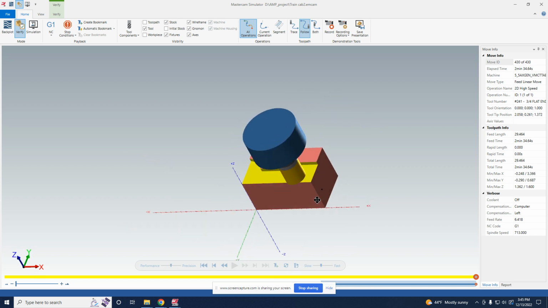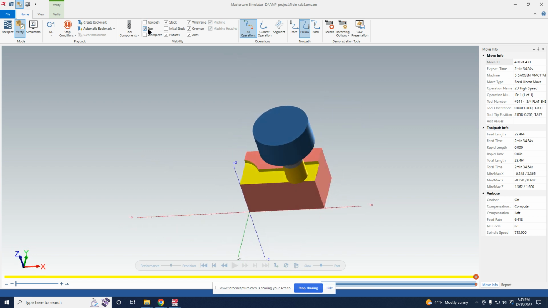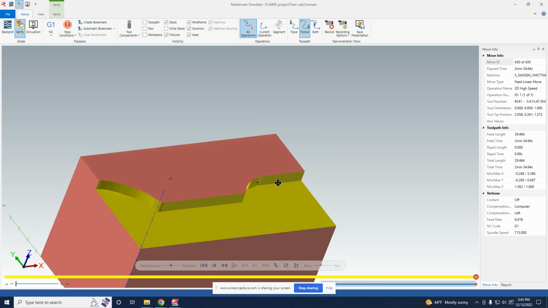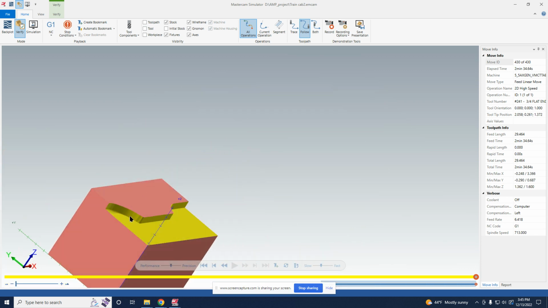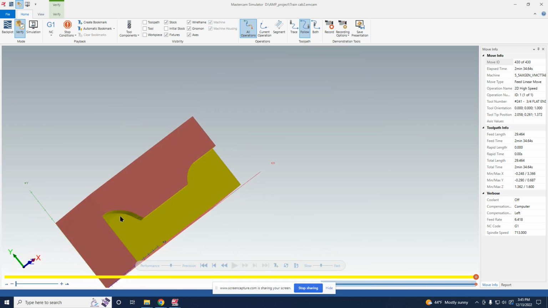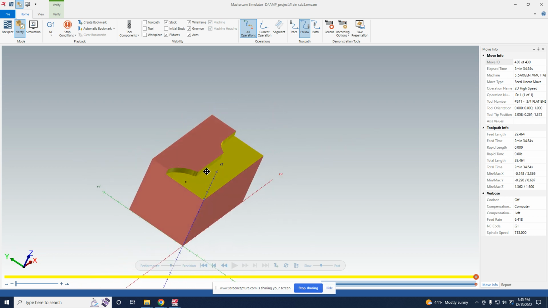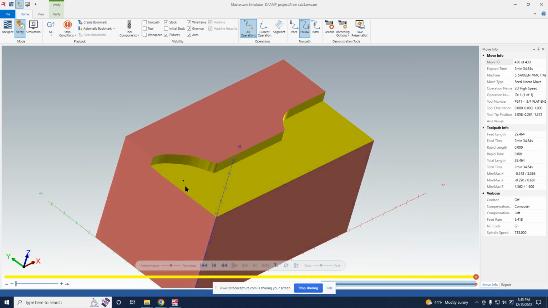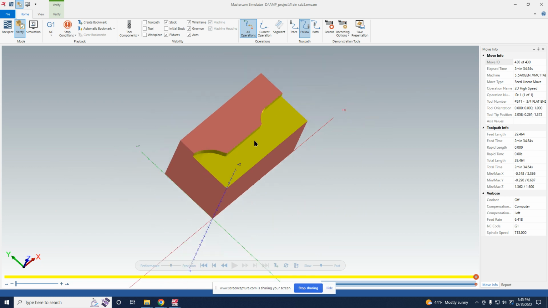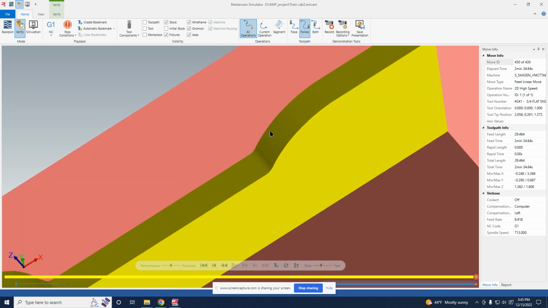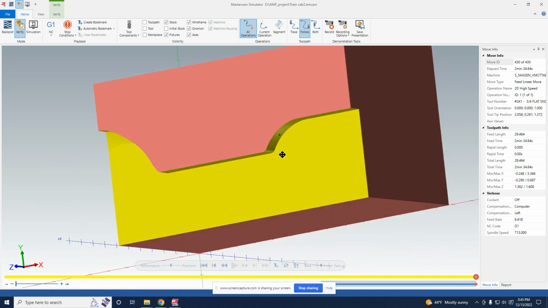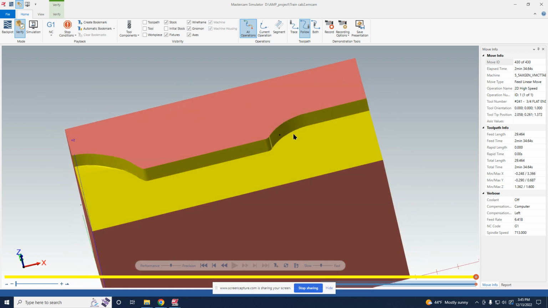So that's pretty good. We can get rid of the tool. This part isn't that important because it will be machined off later on. So we can just pay attention to this. You actually get pretty good surface finish on the part.